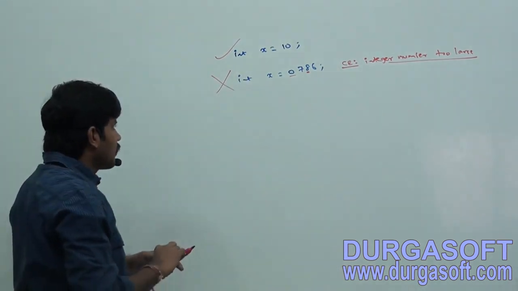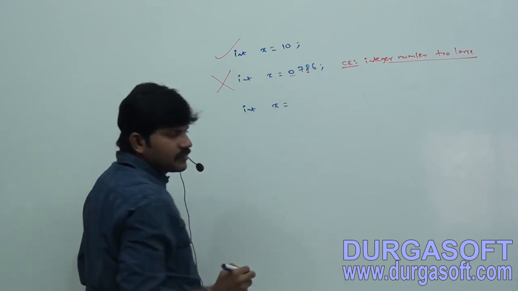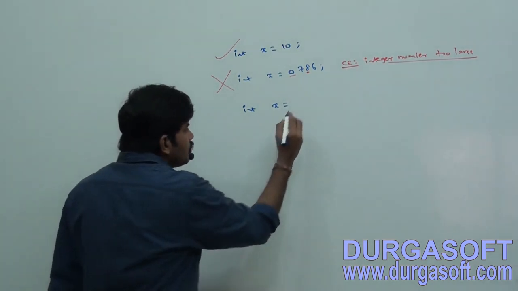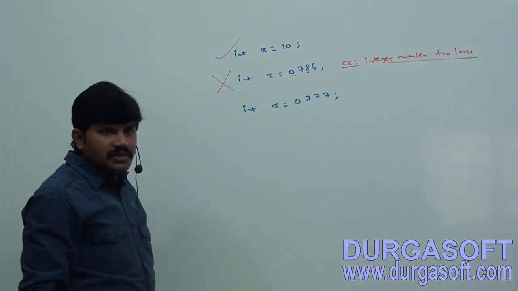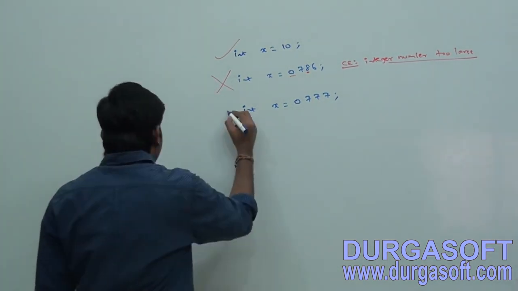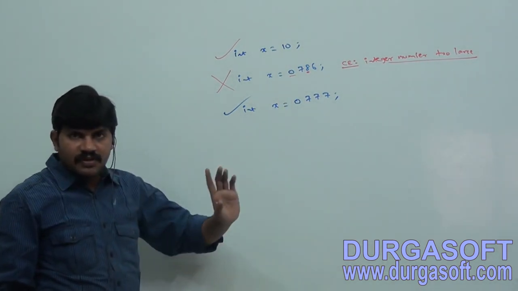Next, int x = 0777. Valid or not? Perfectly valid, no problem at all. Int x = 0777 itself is a valid combination.